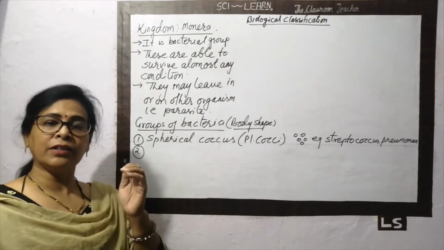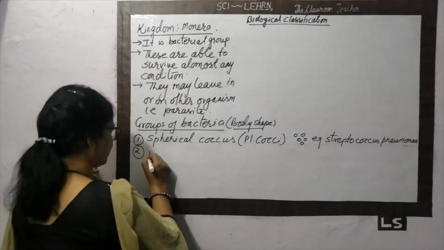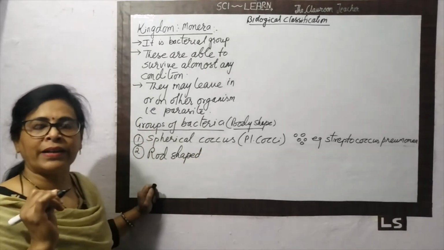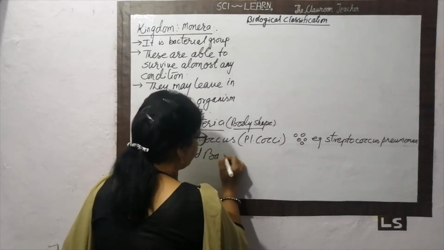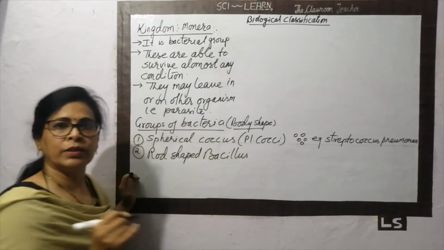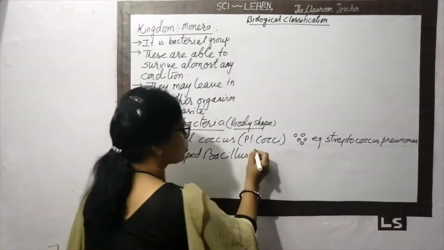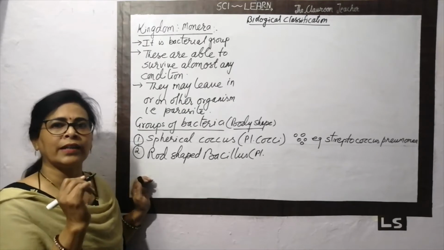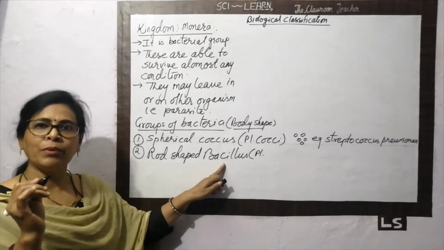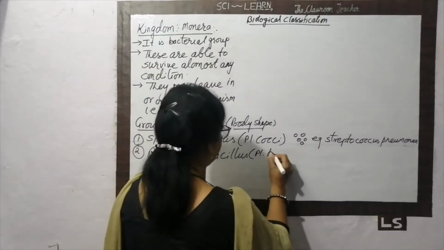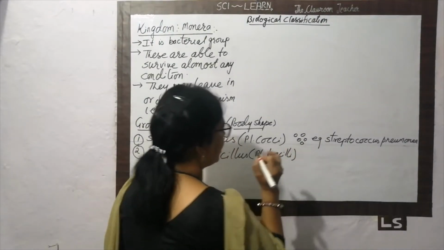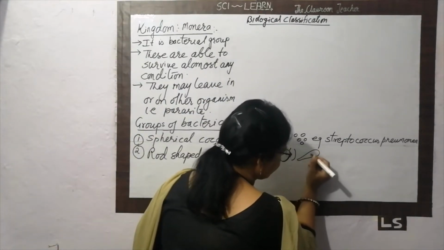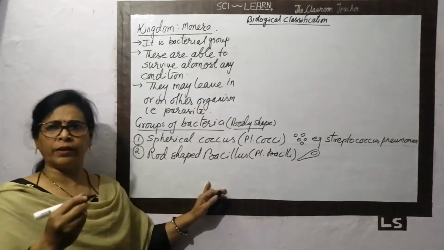The second shape of the bacteria is the rod-shaped bacteria. The rod-shaped bacteria is also called bacillus. Bacillus means rod-shaped. Because these bacteria live in colonies, we use the plural form, and the plural form of bacillus is bacilli. Now, this is the rod shape, like this. They live in groups, in colonies.